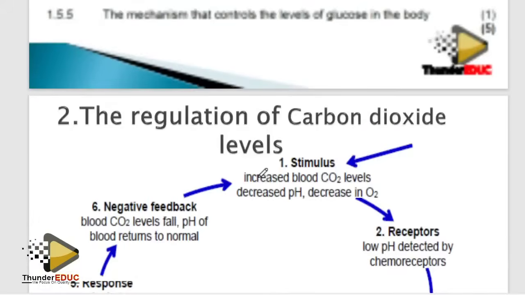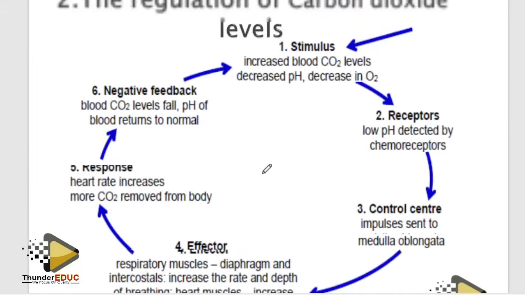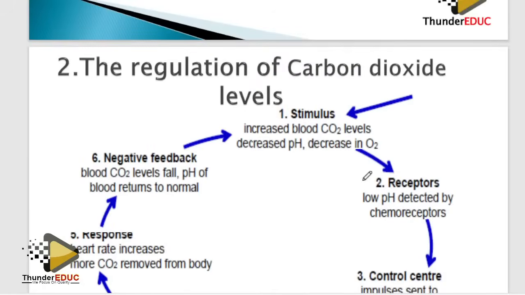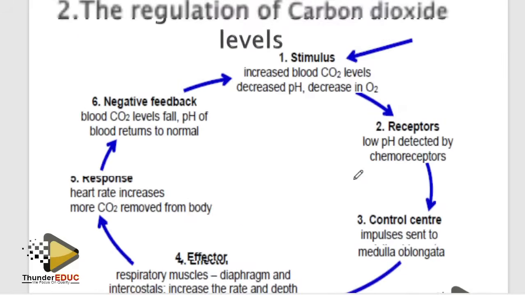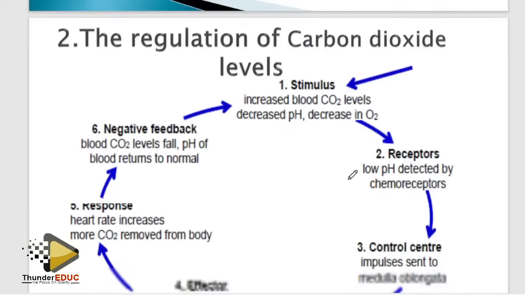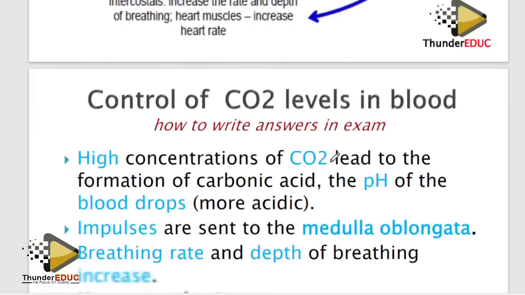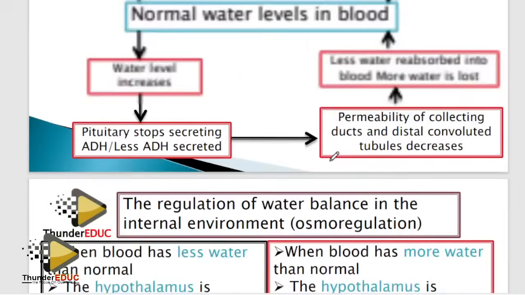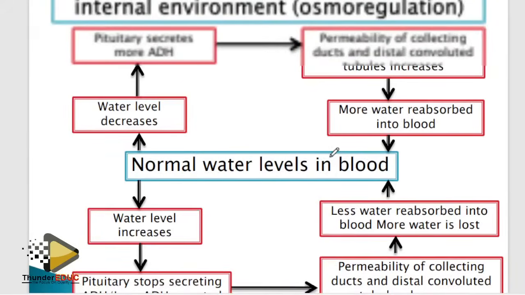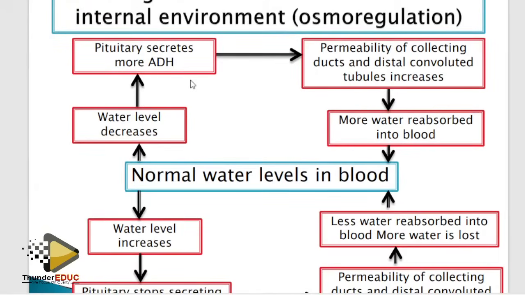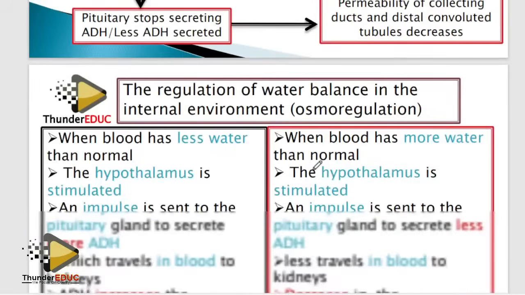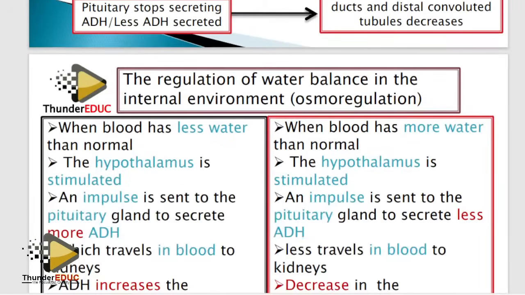I like it. Whenever they bring carbon dioxide, people fail. I don't know why. But it's the only one which doesn't have two ways. So please at least try to master it. But the rest, it's the same thing I talked about: normal level of water, decrease, increase, the pituitary gland, and the function of the ADH. Simple. So guys, this must be your guide for you to pass.